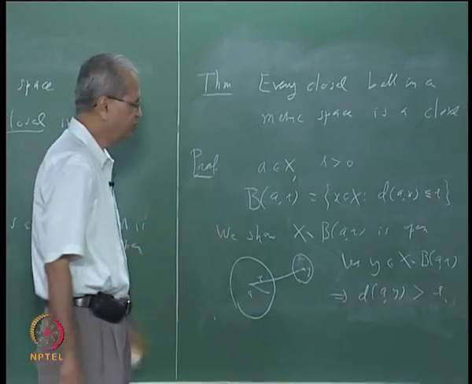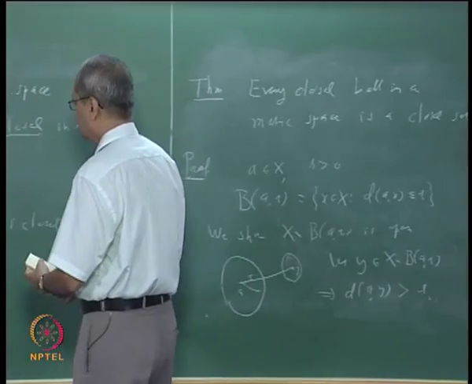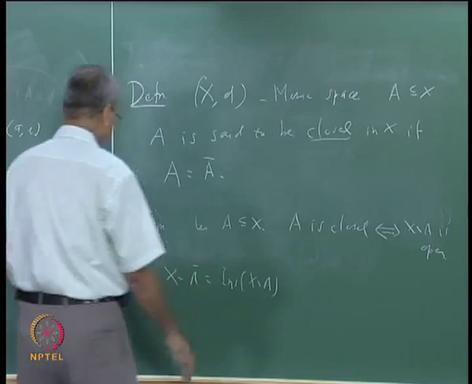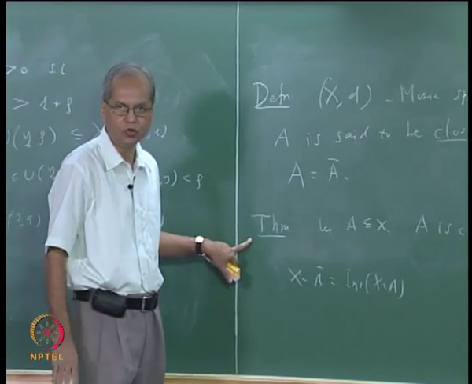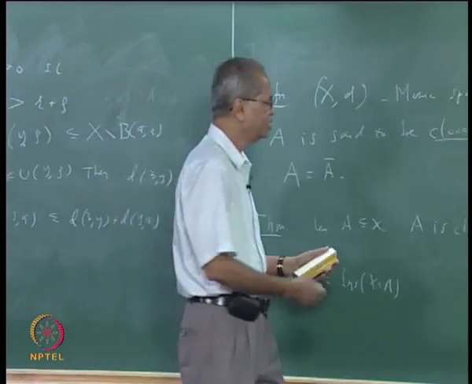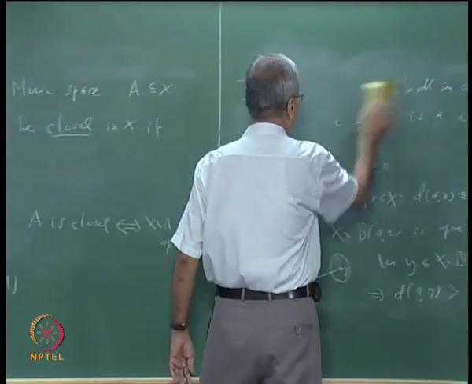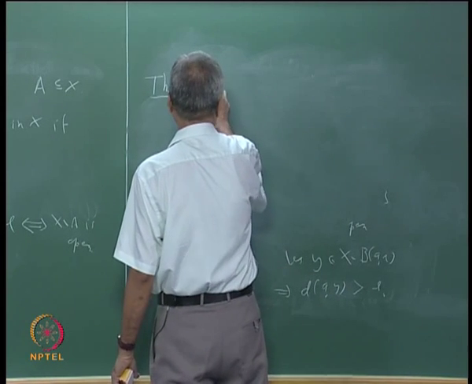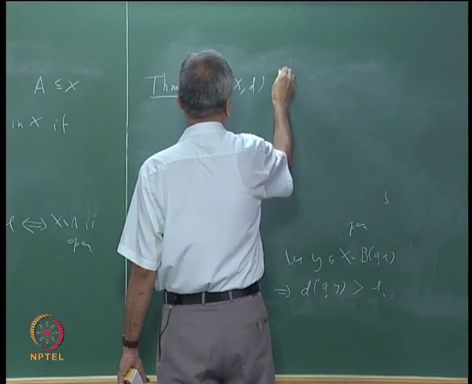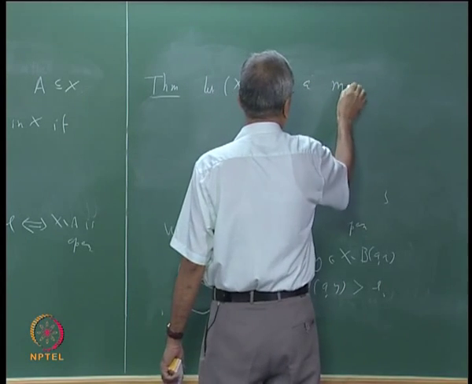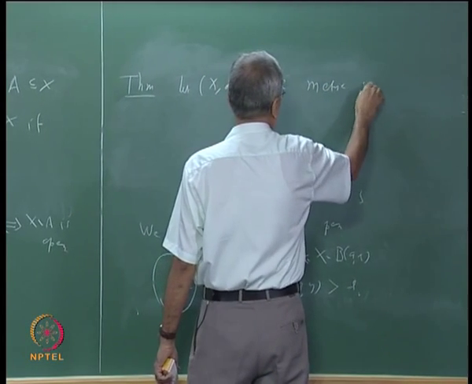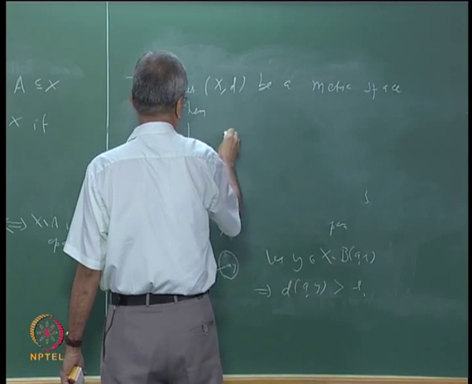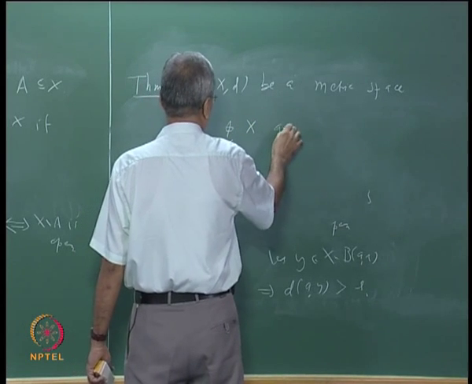Then using the several properties of the open sets which we have discussed and using this particular theorem, we can prove several theorems about the closed sets. For example, let me just write those theorems. Let (X, d) be a metric space, and since the proof is very straightforward, I will not spend much time in discussing this. Then first thing is the empty set and X are closed sets.